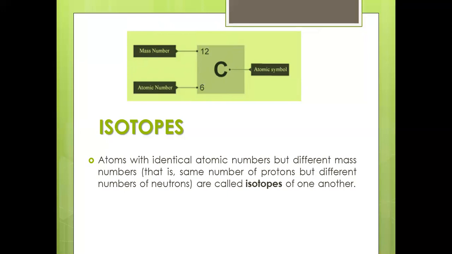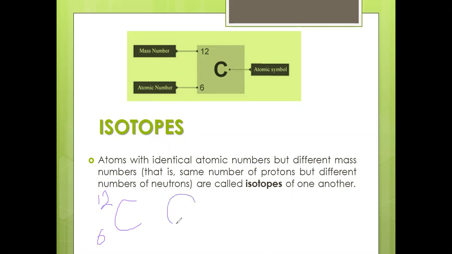So what is meant by isotope? Isotopes have the identical atomic number but different mass numbers. You can say this clearly by writing an example. When you take carbon isotopes, your atomic number is always 6, but your mass number is the earliest one, 12, right?